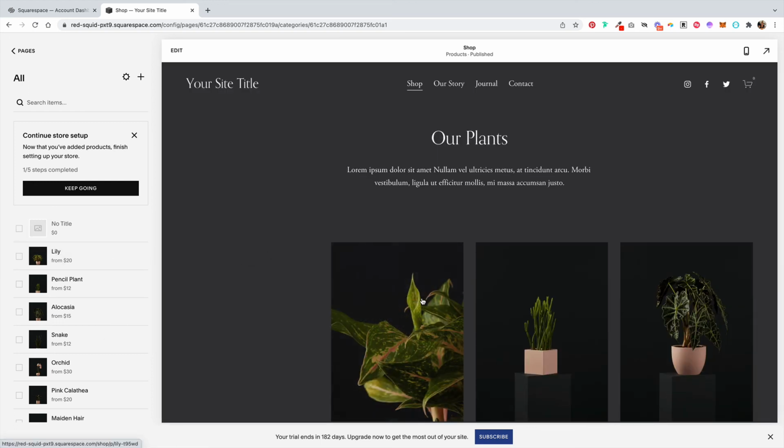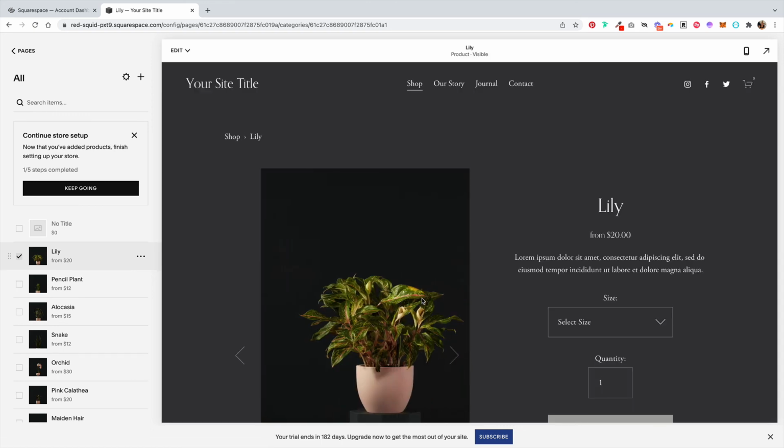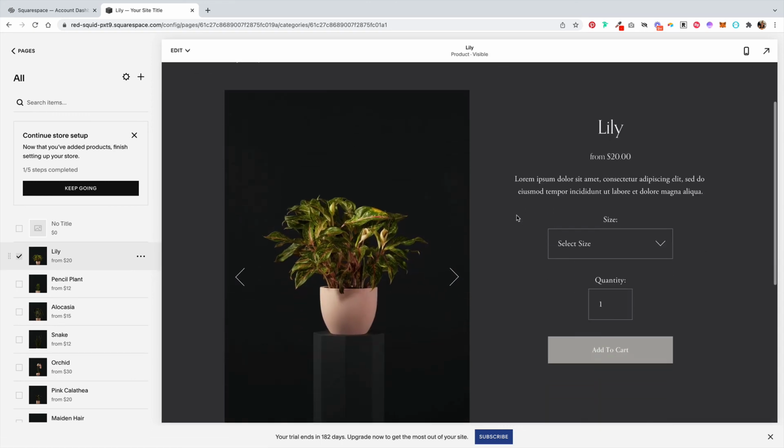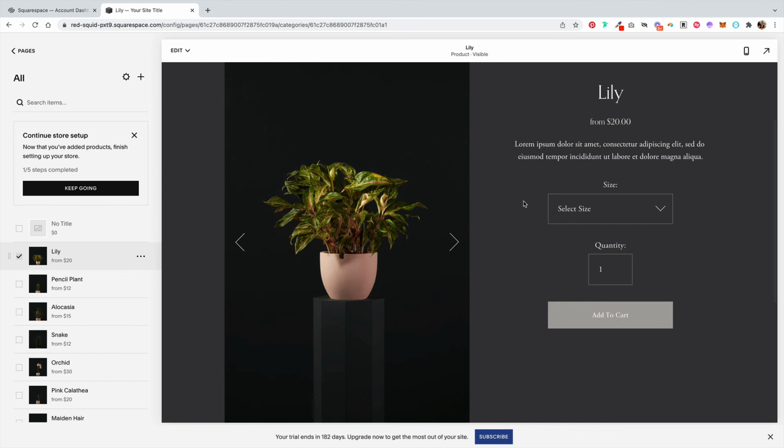And then if you click on one of your products, you can get into editing the product detail page, and what you do here will apply to all of the product detail pages.